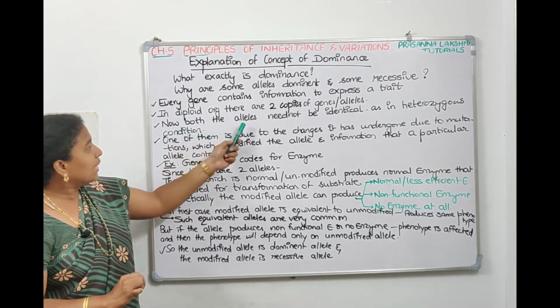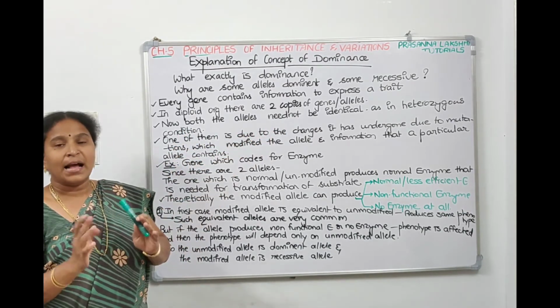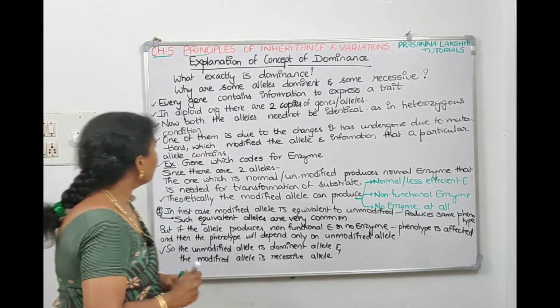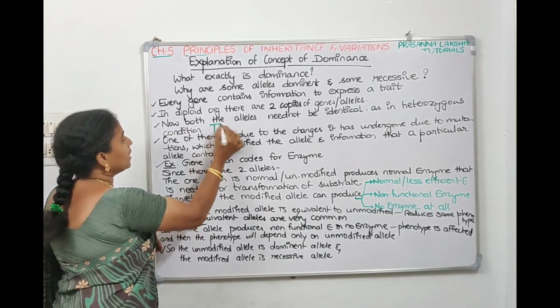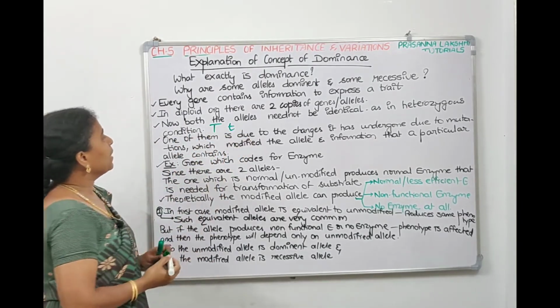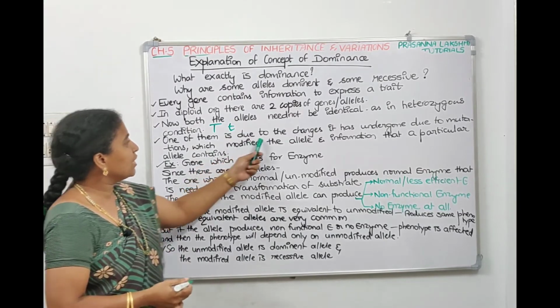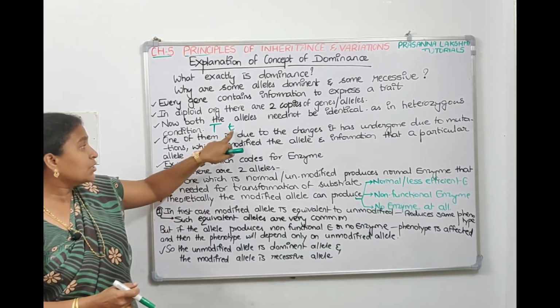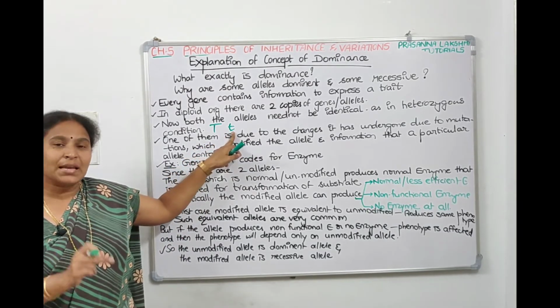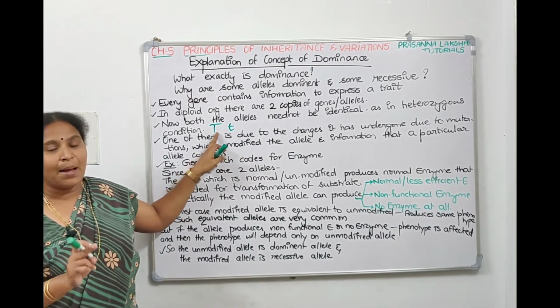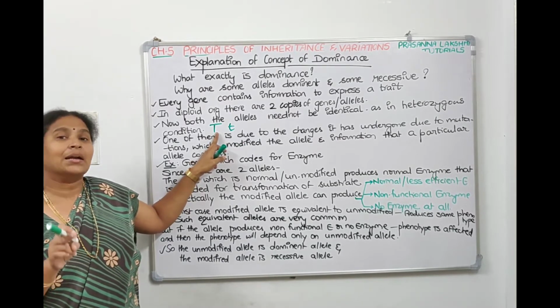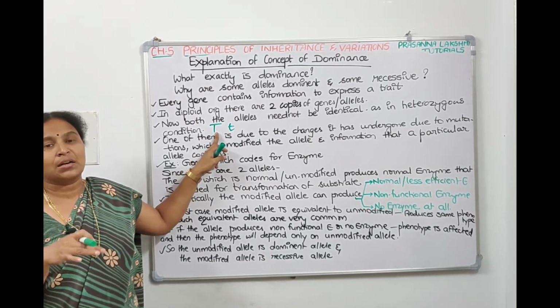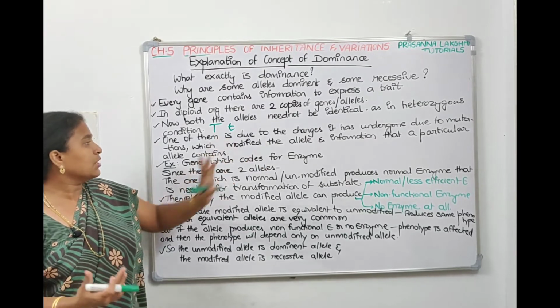So now both the alleles need not be identical. As in heterozygous condition, if you see, one will be capital T, the other one will be small t. Now why is this small t? Why is it not capital T? One allele is in the capital form, the other one has undergone changes due to some mutations.